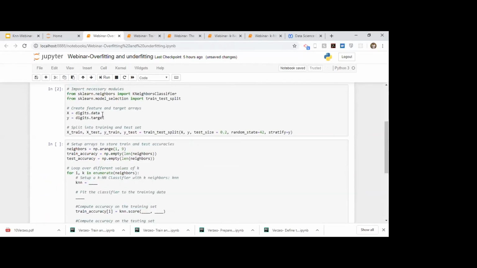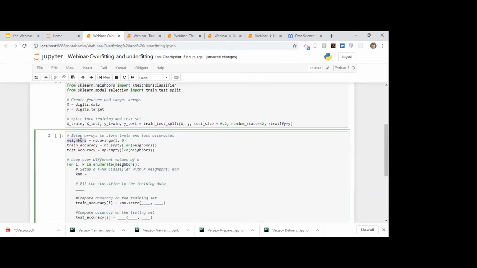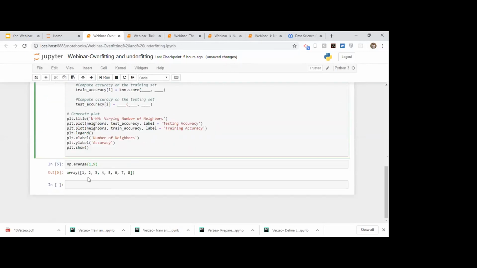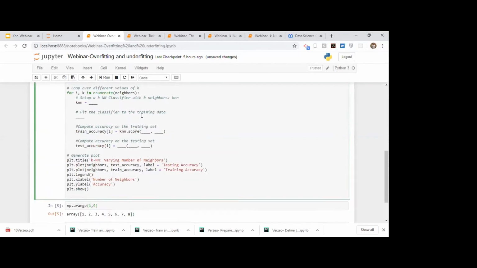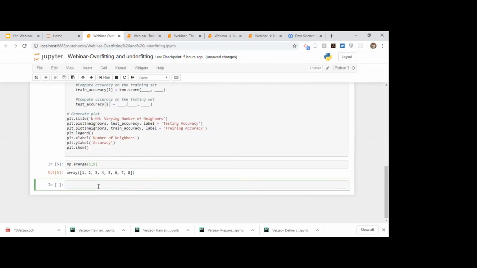Here, since we have used np.arange 1, 9, this is the array that will be returned and it will be stored in this variable. Any doubt up till now how np.arange works? Next, what we do is we compute here the len of this variable. The len of this variable would be 1, 2, 3, 4, 5, 6, 7, 8, right? So it would be 8. Then what np.empty does is it creates an array of 8 elements. I will show it to you how.